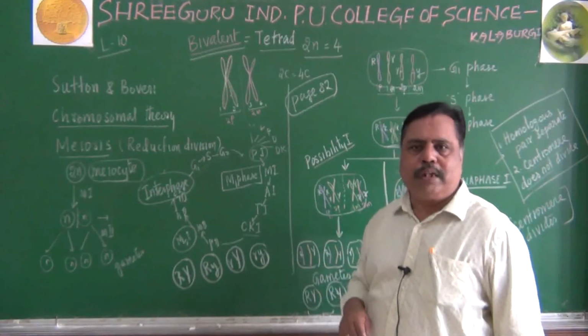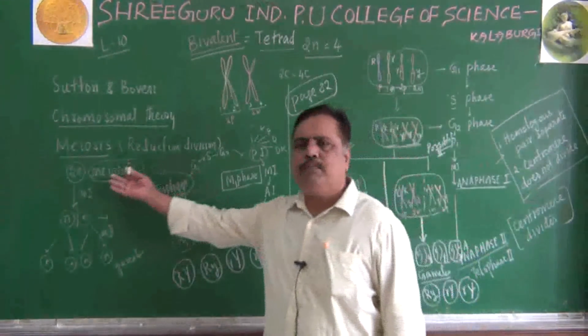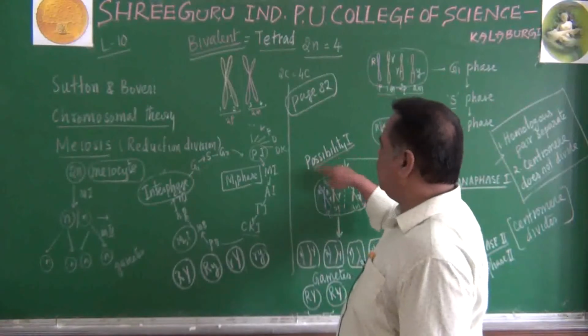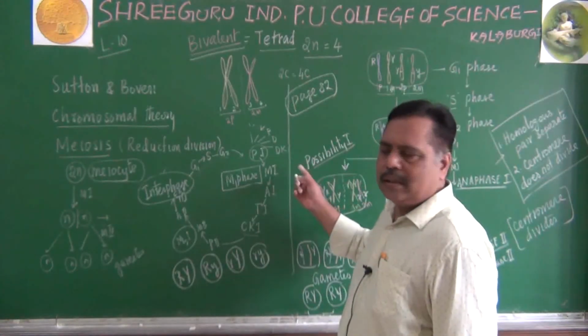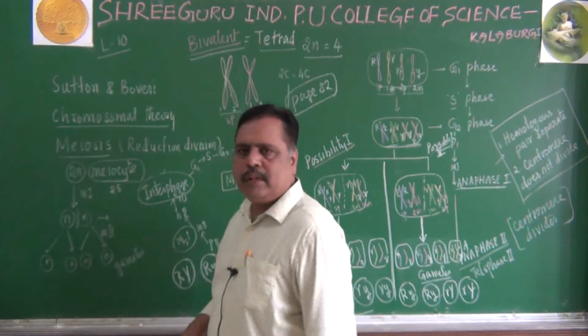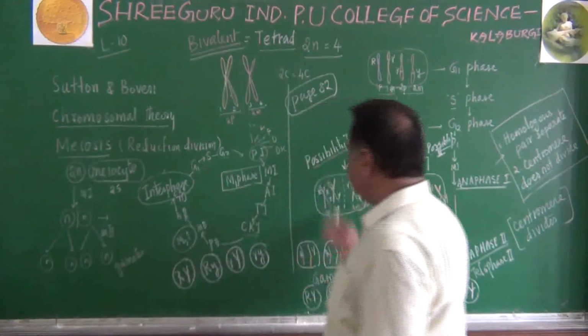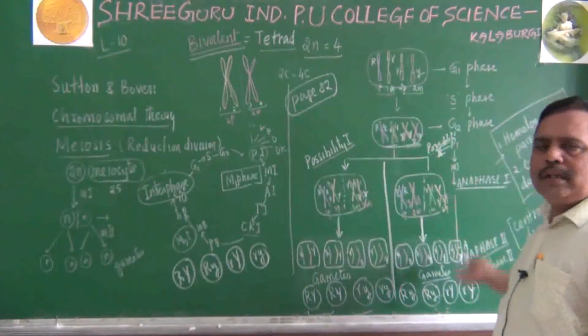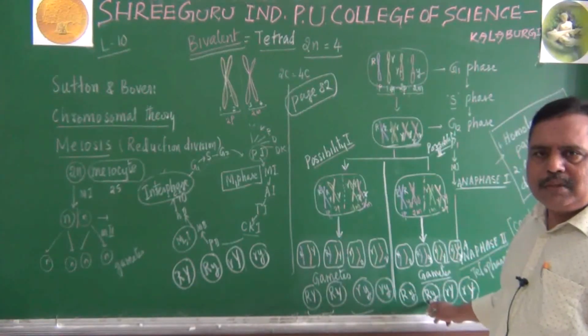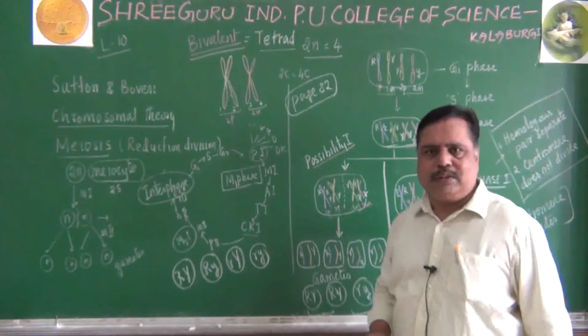How are these 4 types of gametes possible? Because the number of meiocytes we take will be different. With one meiocyte, I have told you 2 possibilities. So imagine if I take 25 meiocytes, some 12 will undergo possibility 1, some other 13 will undergo possibility 2. But ultimately, how many types of gametes do we get? 4 types of gametes only.